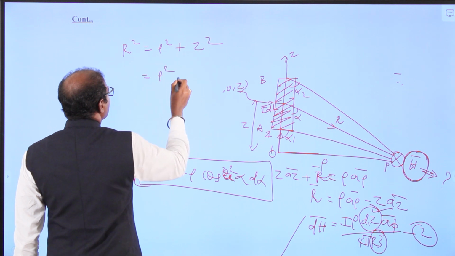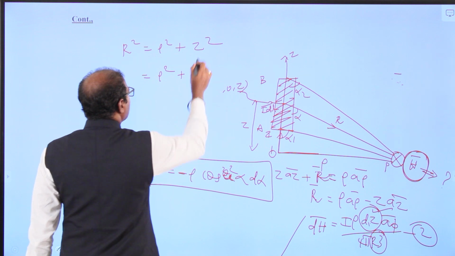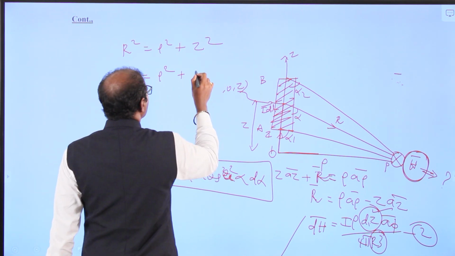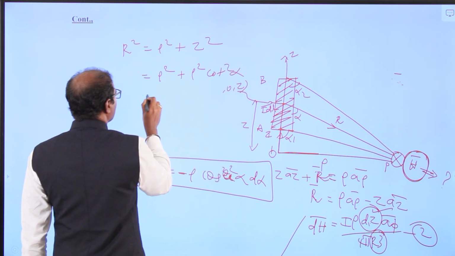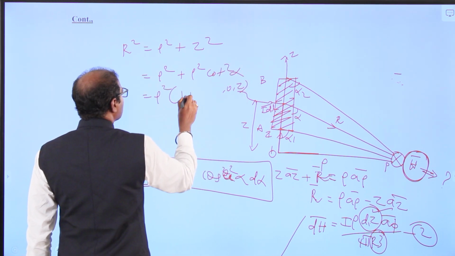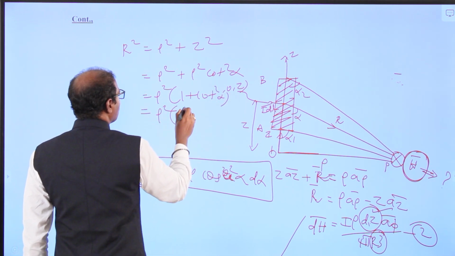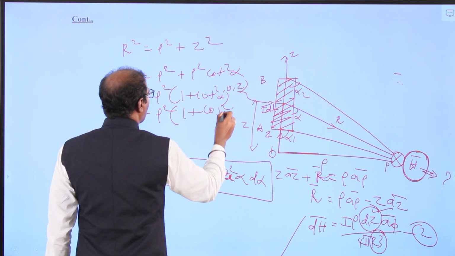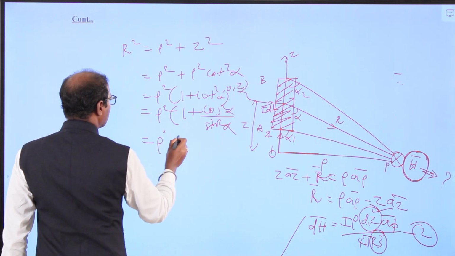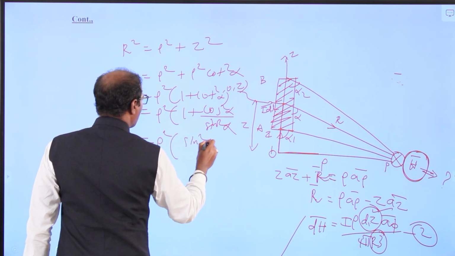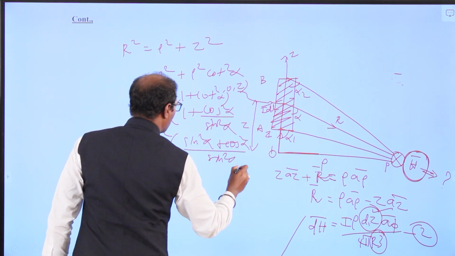So z is rho cot alpha, so r squared is rho squared plus rho squared cot squared alpha, which is rho squared into 1 plus cot squared alpha. So we can write rho squared into 1 plus cos squared alpha by sin squared alpha, which is rho squared times sin squared alpha plus cos squared alpha divided by sin squared alpha.